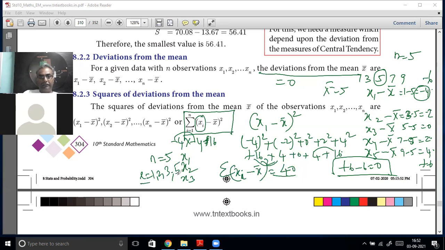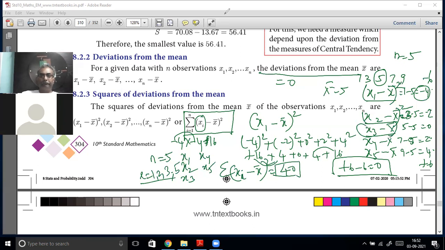So x1 minus x bar, x2 minus x bar, x3 minus x bar, then you square everything. Minus 4 squared, minus 2 squared, 0 squared, 2 squared, 4 squared, that is equal to 40. That is sigma x of i minus x bar, the whole square.